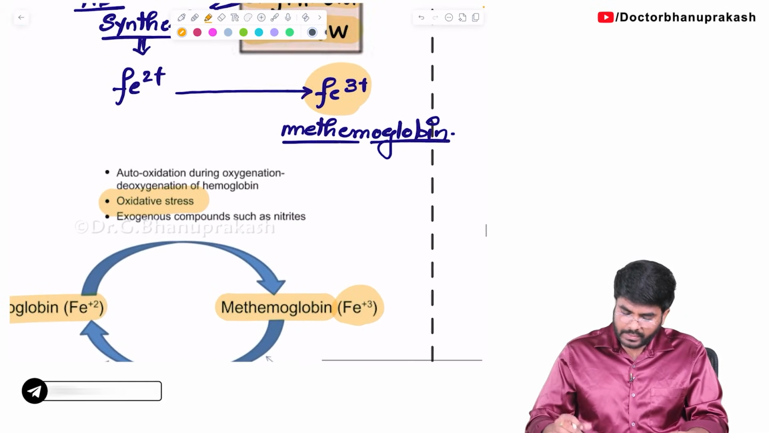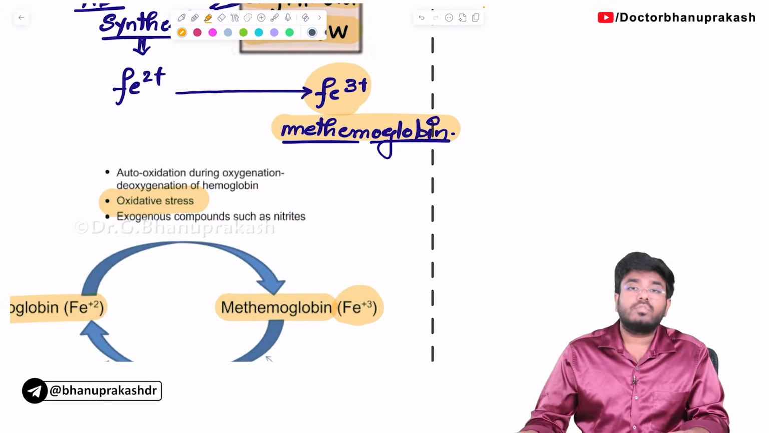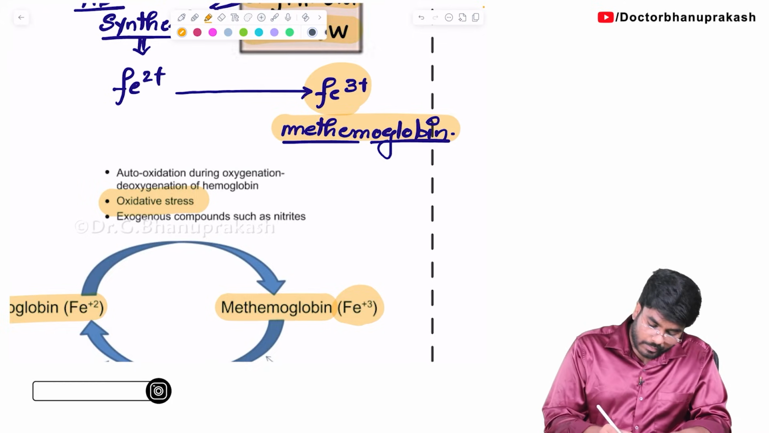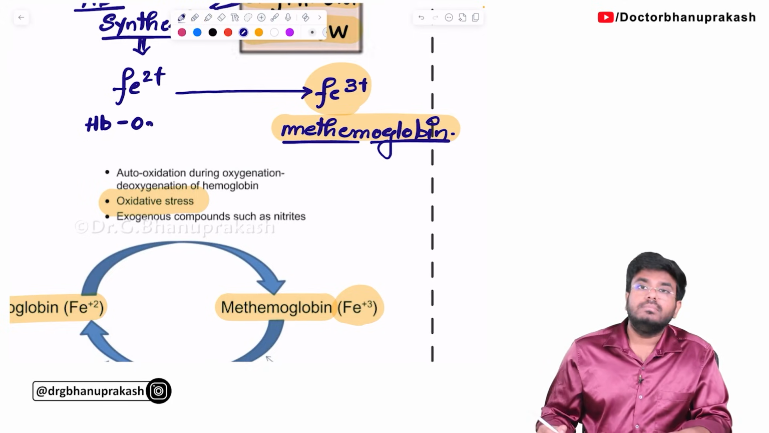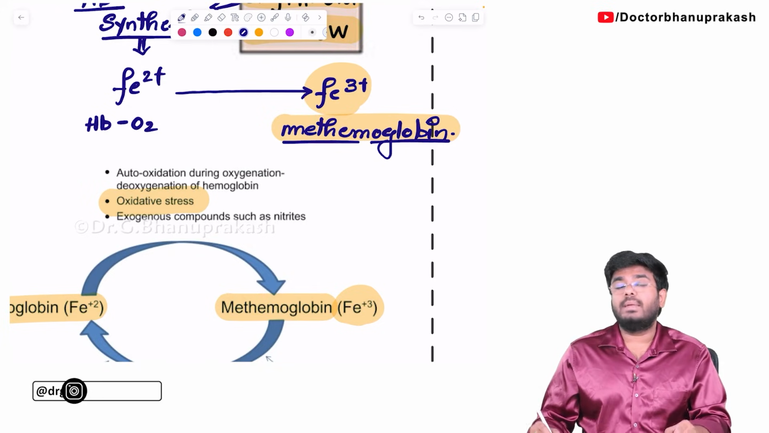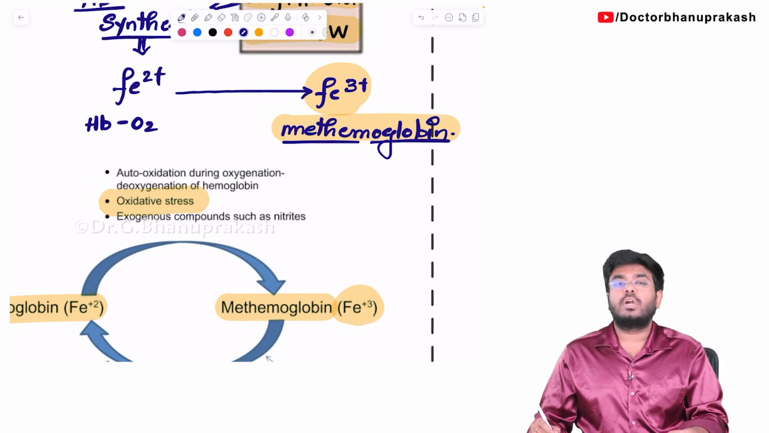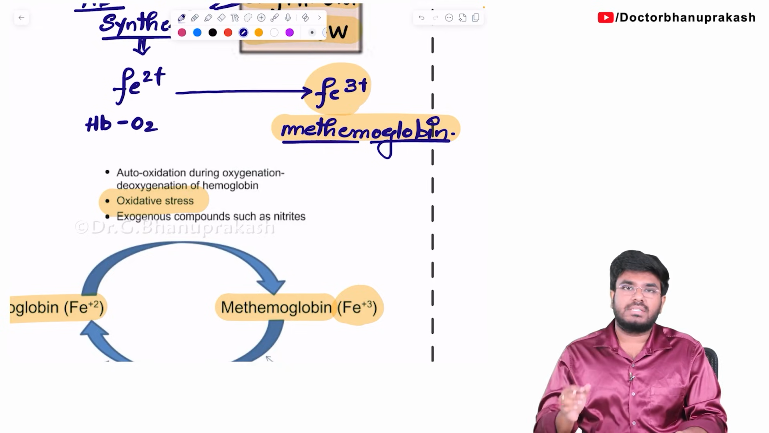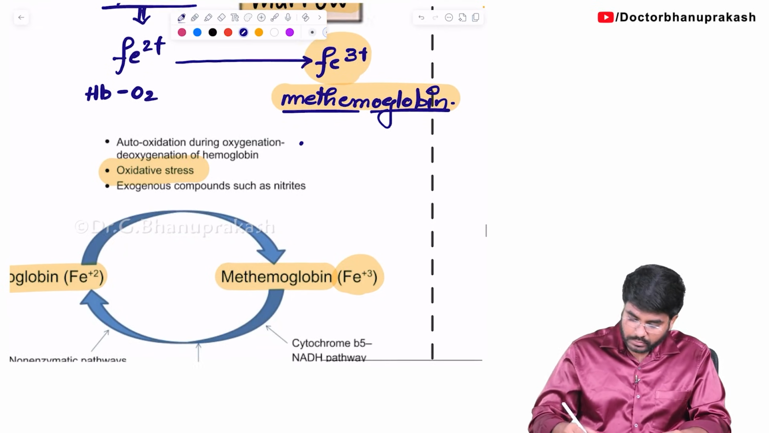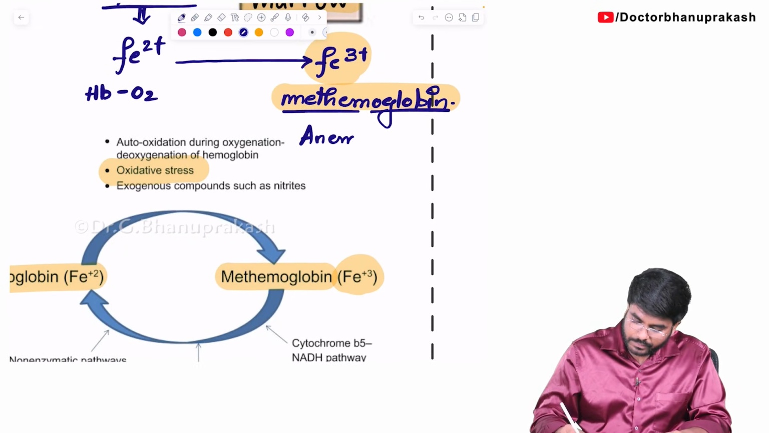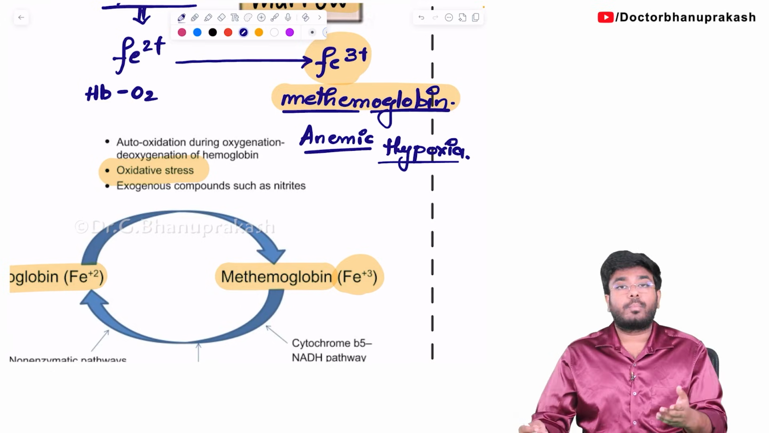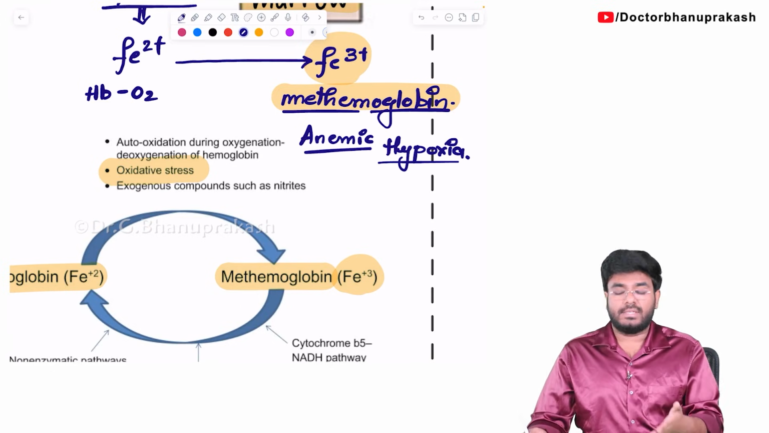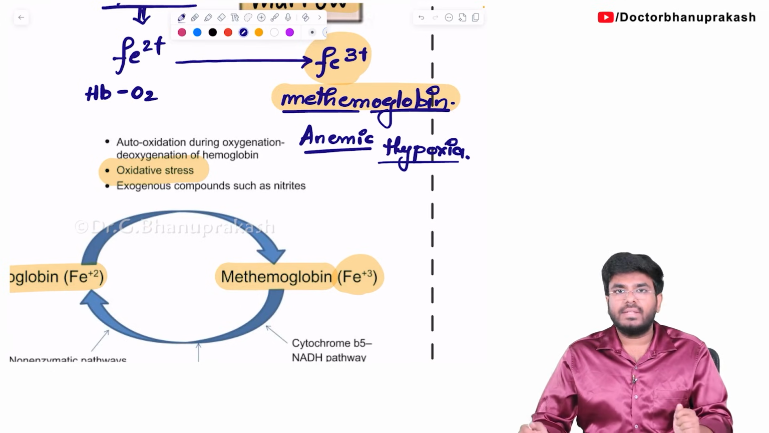But tell me, this methemoglobin, it's a bad hemoglobin, right? So what is the problem with this methemoglobin? Normally the hemoglobin binds with what? Oxygen. Do you think this methemoglobin, which is a bad hemoglobin, will bind with oxygen? No, it's not going to bind with the oxygen. So the oxygen carrying capacity of the blood will be decreased, leading to anemic type of hypoxia. So the problem with methemoglobinemia is that it causes an anemic type of hypoxia. Okay, that is something bad.